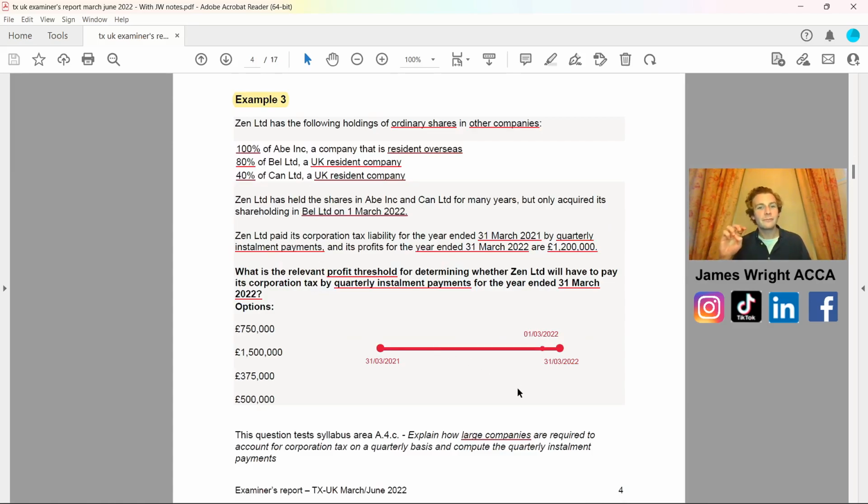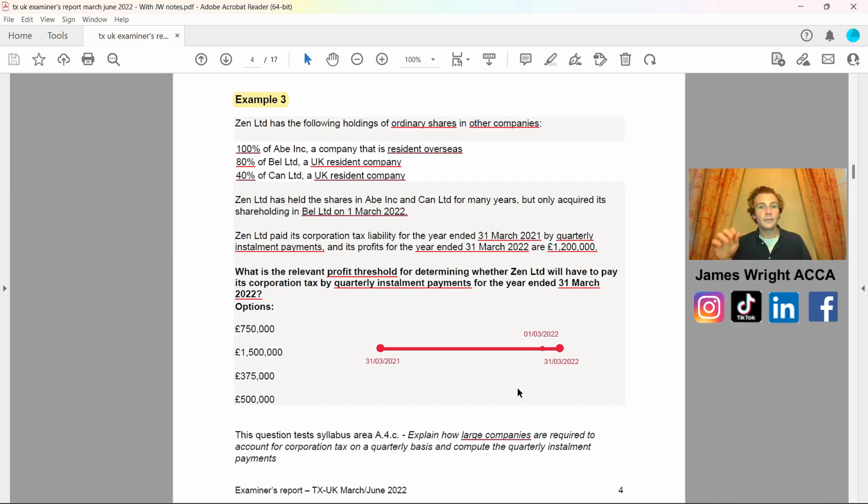Next, we have residency of companies, by the looks of it, and the requirement was asking us what is the relevant profit threshold for determining when Zen Limited will have to pay its corporation tax by quarterly instalments for the year ended 31st of March 2022. So again, we've got a different tax year that needs to be applied here, but quarterly instalments, again for your notes, please get it down. It's a classically examined area on the taxation paper.